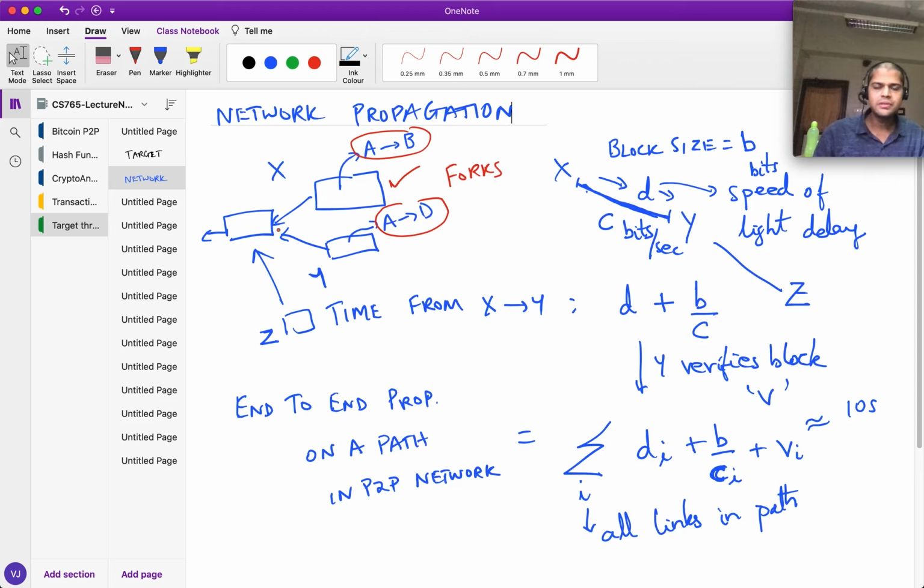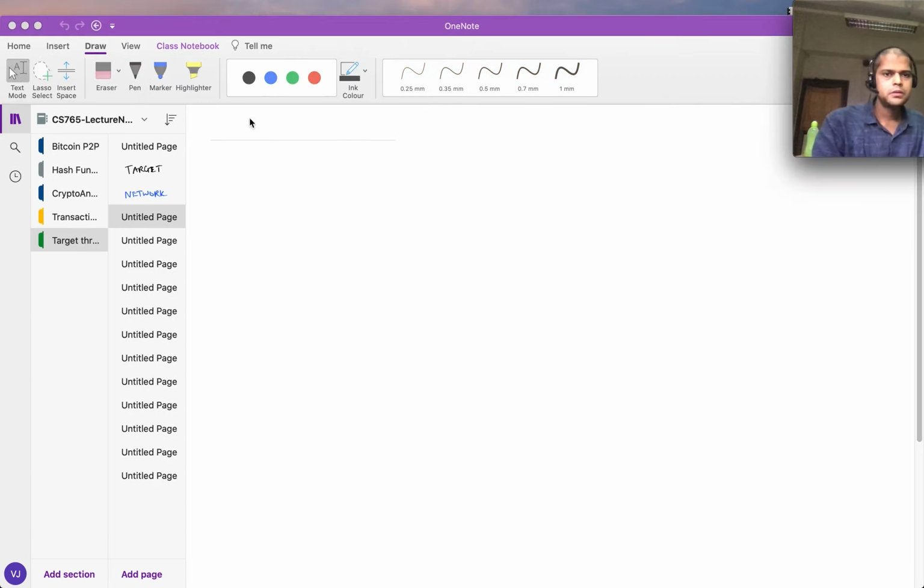Okay, so Satoshi was thinking about this, and of course Satoshi didn't just do some sort of theoretical analysis. He actually built Bitcoin. He actually implemented it and tested it out in his own networks, maybe in his own simulation or emulation testbed. So how to set the threshold?